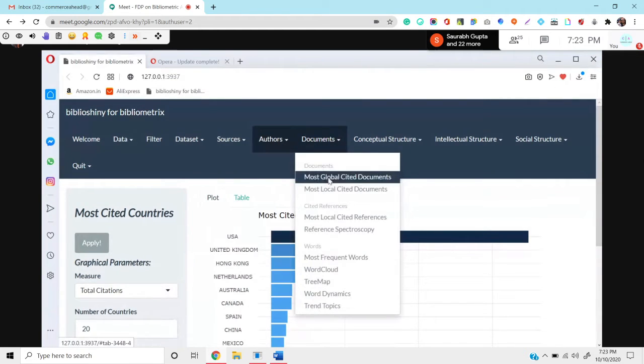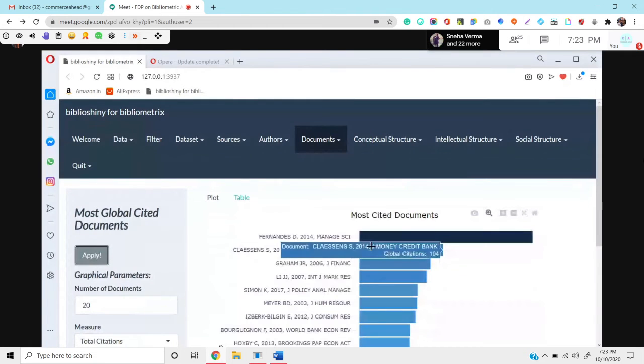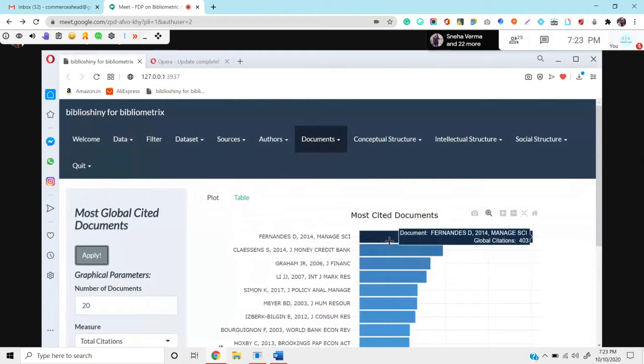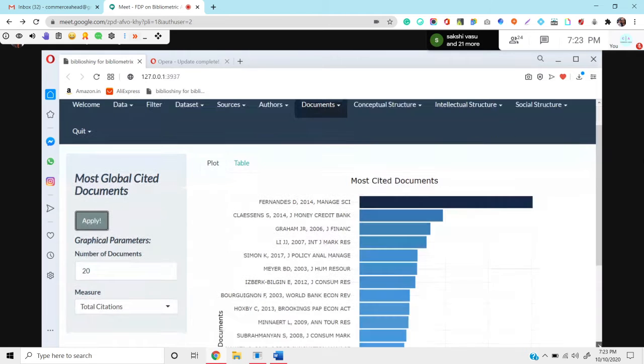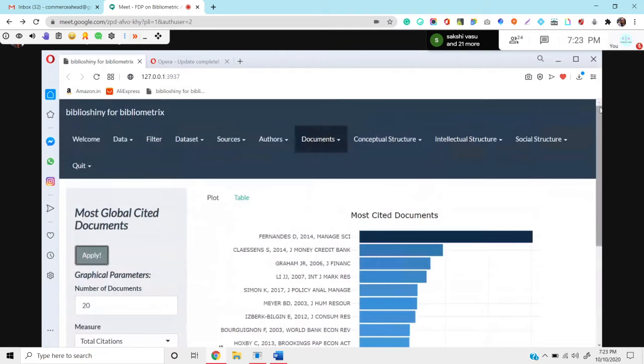Now documents. Most global cited documents, that means this particular article has been cited the most number of times. So what we can do? We got an idea, so we can go to our list and see what that person has done. We can see these papers; at least we should read these papers, because we should know what these top 20 authors are talking about, right? So that we can also get an idea of why they have been cited more.